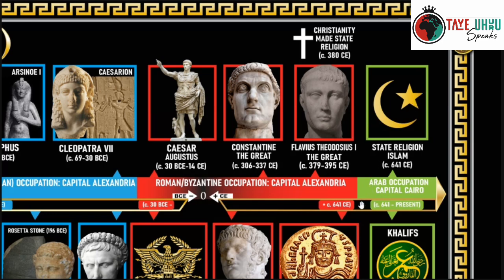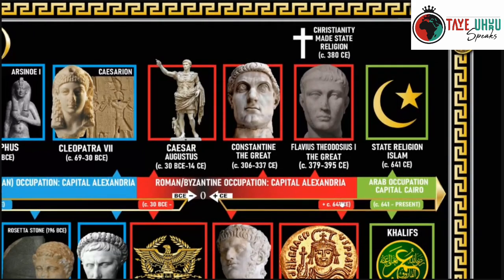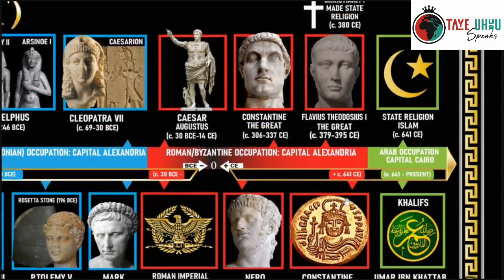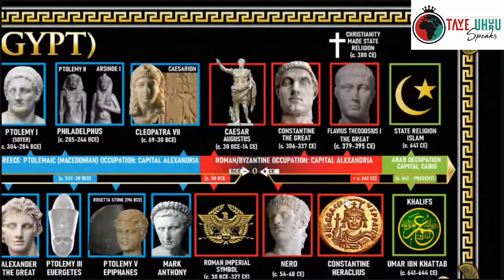After the Romans were defeated by the Arabs in 641, they came in with Islam. So that's why Islam is there today. The Arabs have Arabic for their writing script, not the hieroglyphs the natives used, and that's why, as you can see, the Arabic is below right here. And so they're in power till this very day. So, generally speaking, that's the general chronology of ancient Egypt.